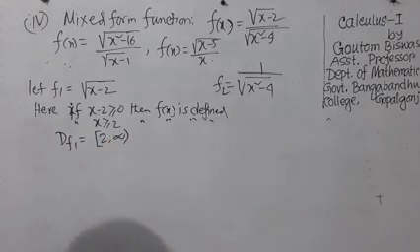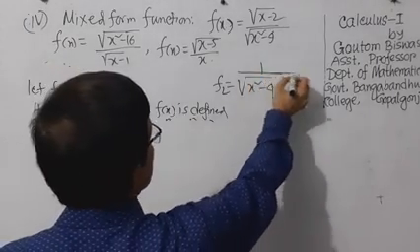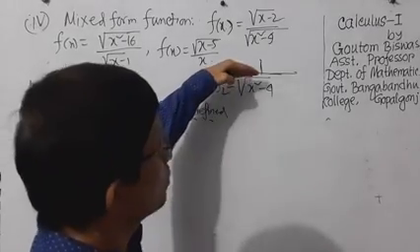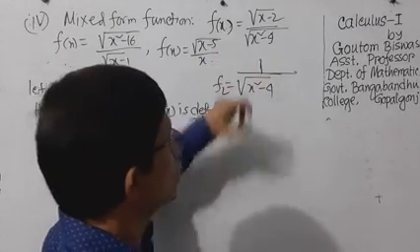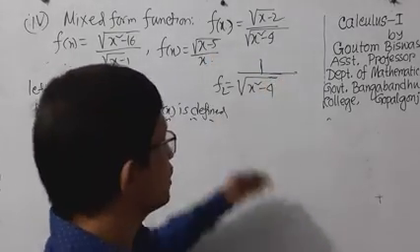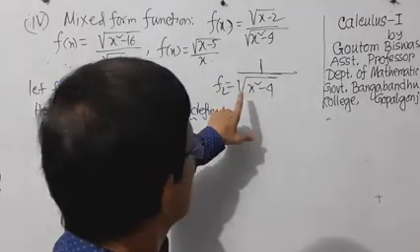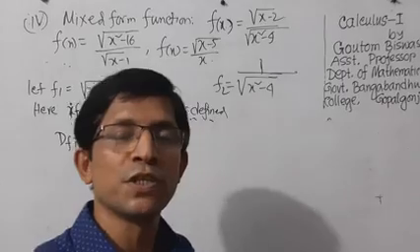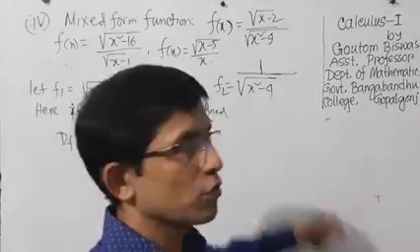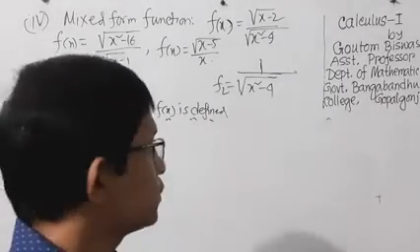On the other hand, this is the denominator part, so this will not be 0, and if it is 0, then the function will be undefined. So x square minus 4 will never be 0. It will always be greater than 0.